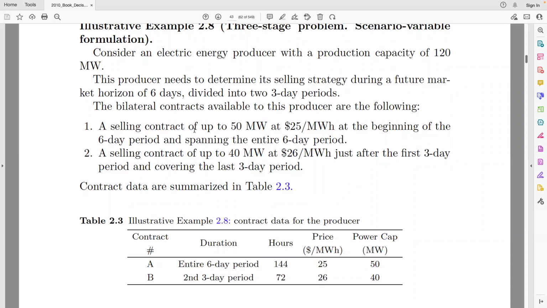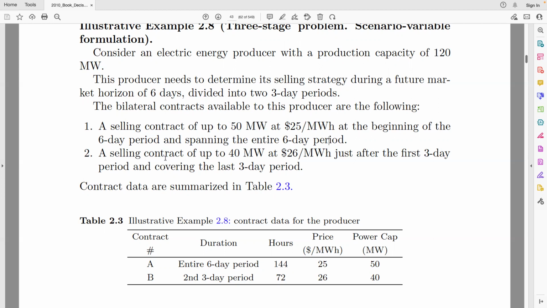The first contract, the producer can sell up to 50 megawatts at $25 per megawatt hour, and that decision has to be made at the beginning of the 6-day period and spanning the entire 6-day period. The time horizon for this problem is a 6-day period divided into two 3-day periods. So for the first contract, the producer has to decide whether to sell energy using that contract at the beginning of